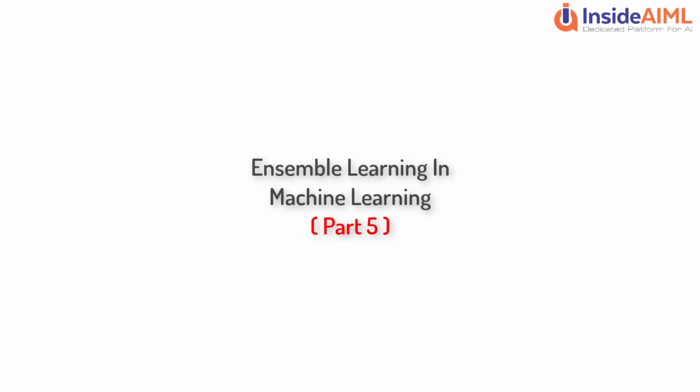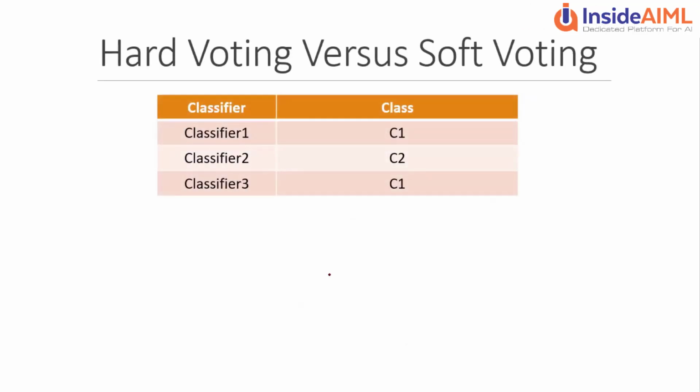Now let's look at soft voting. Whatever programming language you are using, Python or R, or any classification setting, one way the model can predict is by outputting the classes. So if there are two classes, you are predicting that this is a C1 or this is a C2 on a particular observation.